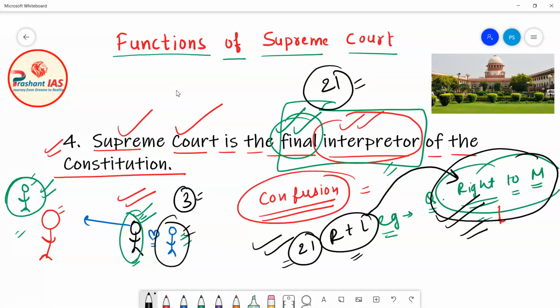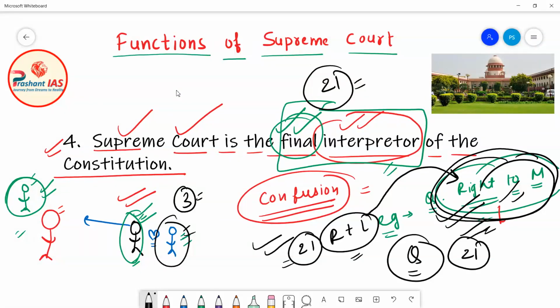In the recent past, the UPSC asked a question on the right to marriage. The right to marriage is a fundamental right given under Article 21 of the Indian Constitution, and it is a derived fundamental right. Why? Because when the Supreme Court made the interpretation, we got this right. Since the UPSC once asked a question on this, please try to remember that the right to marriage is also a fundamental right.